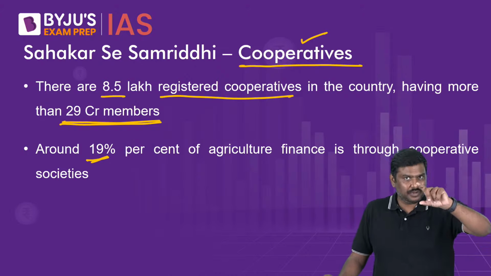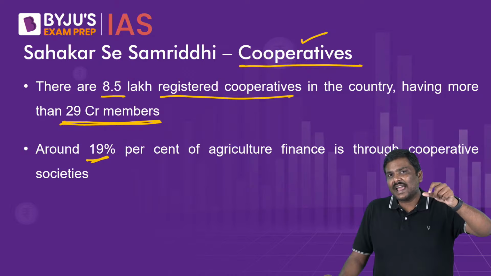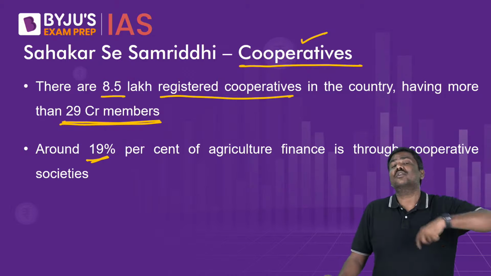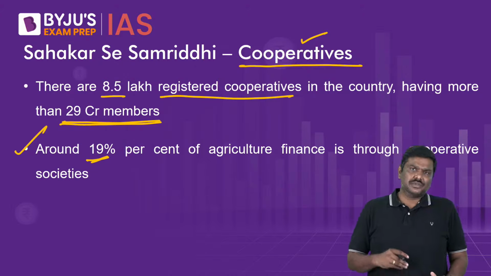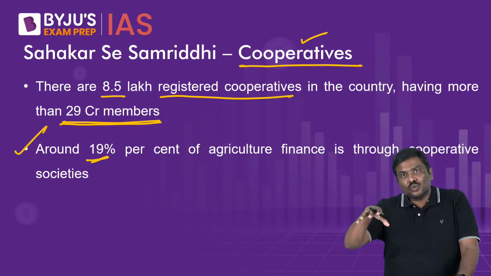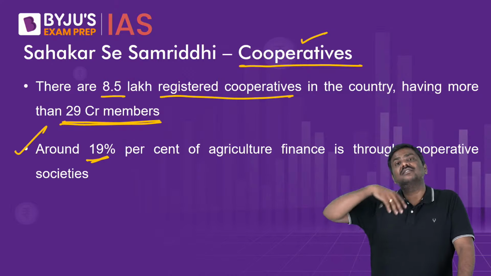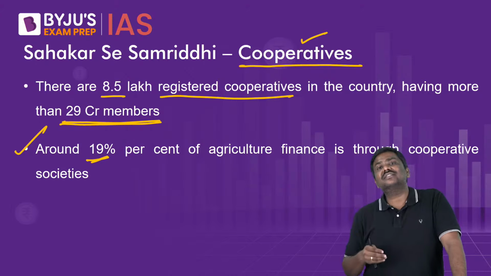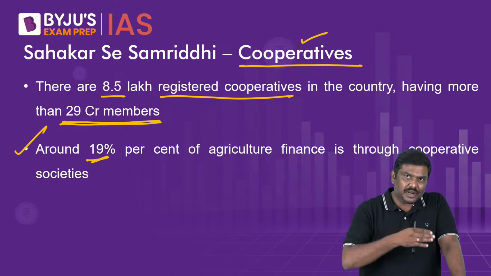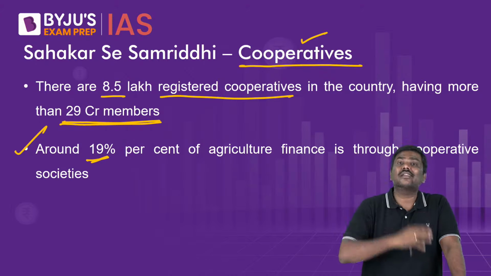And remember this, when I say this, it also means that the villages can have more than one cooperative as well. I hope you understand this. Villages can also have more than one cooperative. Now, what is the importance of cooperatives? Cooperatives, especially in the rural part of India, provide employment, provide inputs, for example, fertilizer, seeds to the agriculture sector, provide credit to the agriculture sector, etc. So, cooperatives in rural part of India are very relevant.